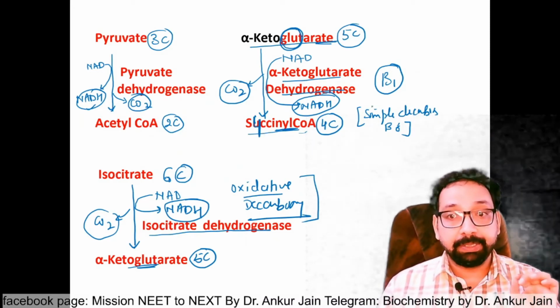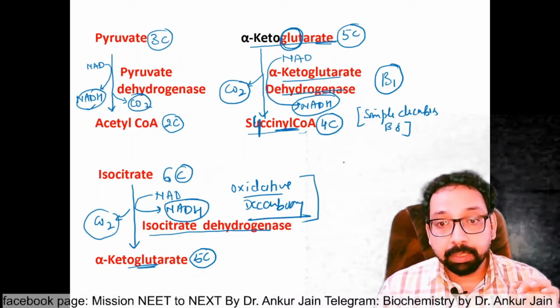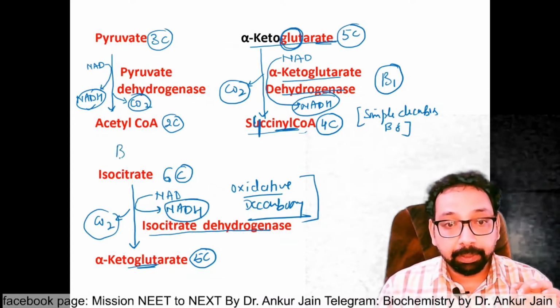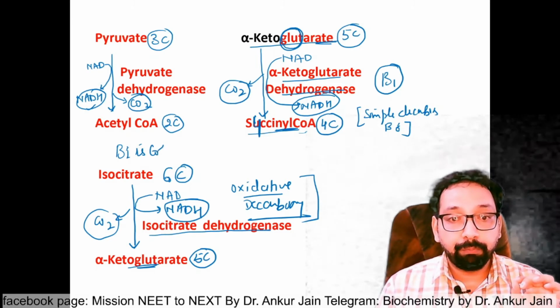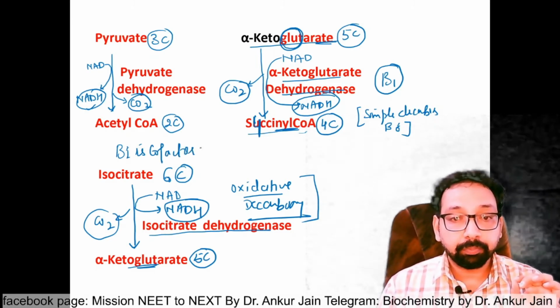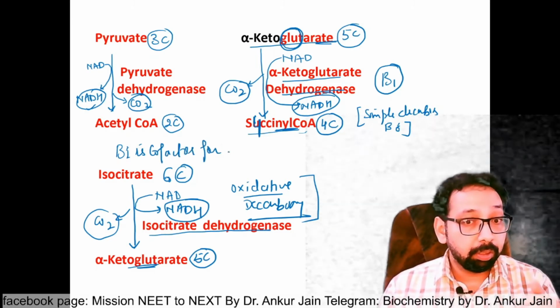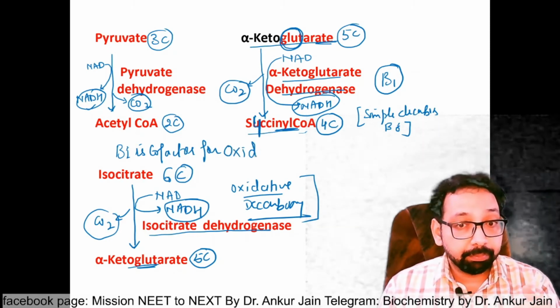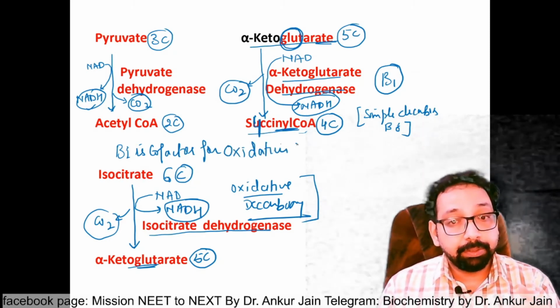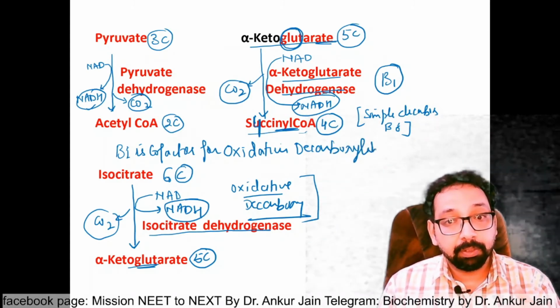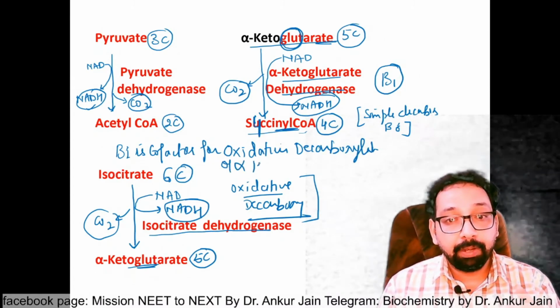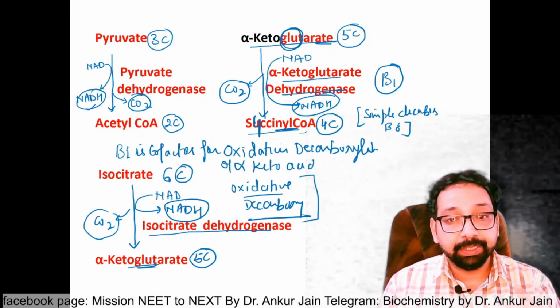To be more precise, write down, B1 is cofactor for oxidative decarboxylation of alpha keto acid.